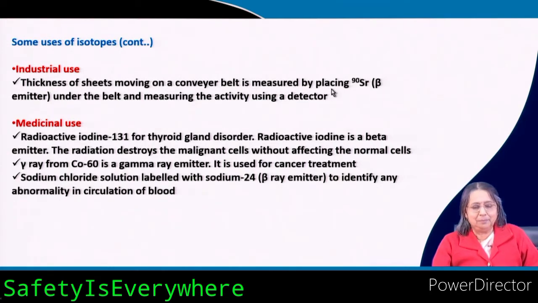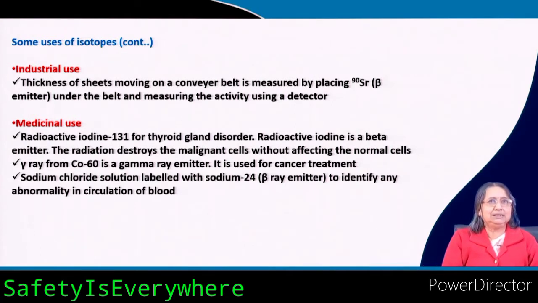Thickness is measured by placing strontium 90, this is a beta emitter, it is radioactive, it gives beta rays, under the belt and measuring the activity using a detector. So, there is some instrument by which you can detect the radioactivity, and then you will know the thickness. So, that is the concept.